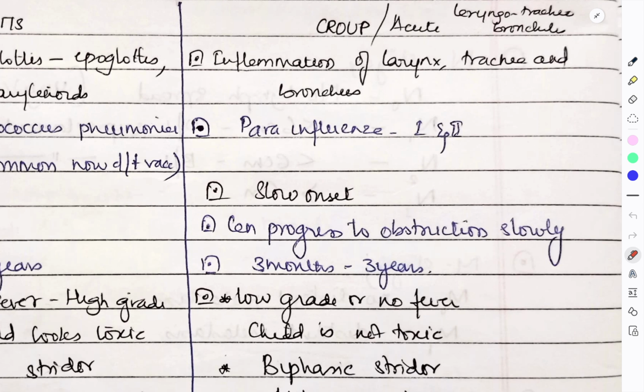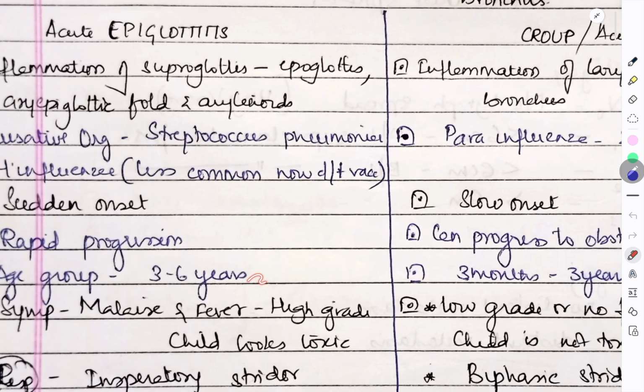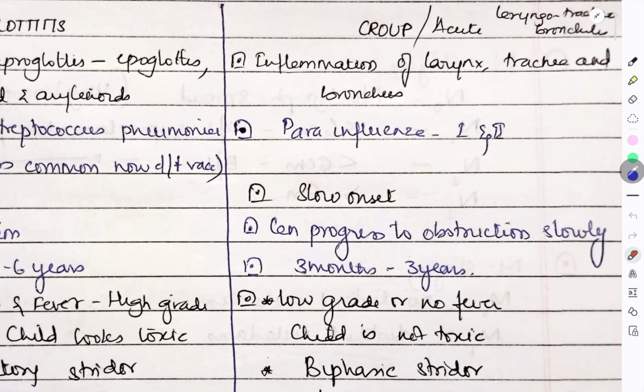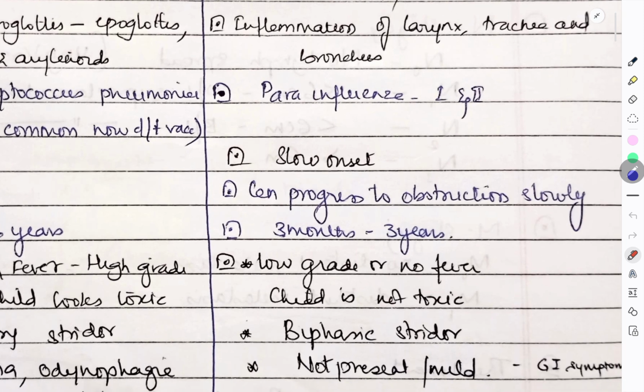Coming to the other half, that is CROUP or acute laryngotracheobronchitis. It is the inflammation of the larynx, trachea and bronchus. Here it is caused by parainfluenza type 1 and type 2. It has slow onset and can progress to obstruction slowly. Age is from 3 months to 3 years. Here it was 3 years to 6 years; here it is 3 months to 3 years.